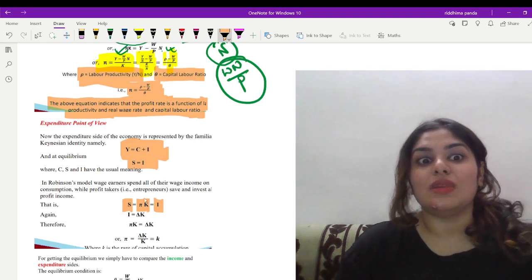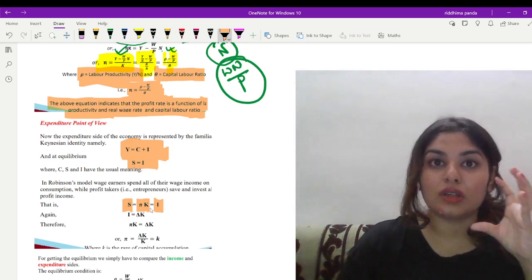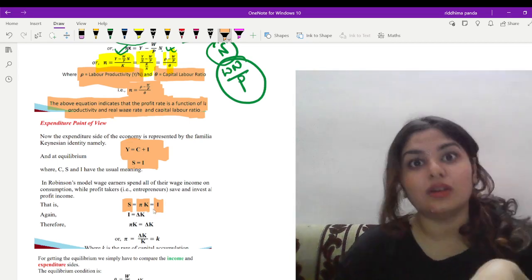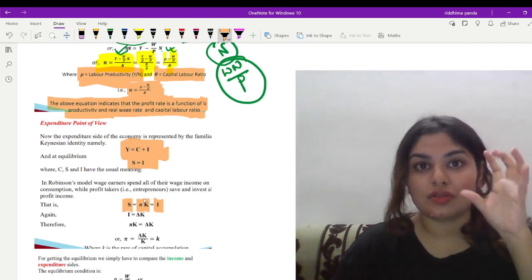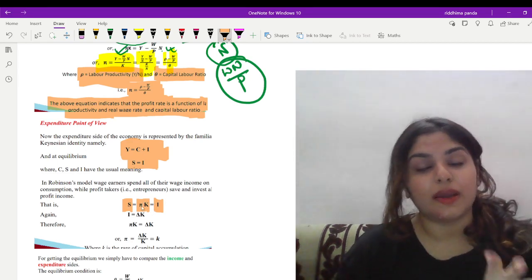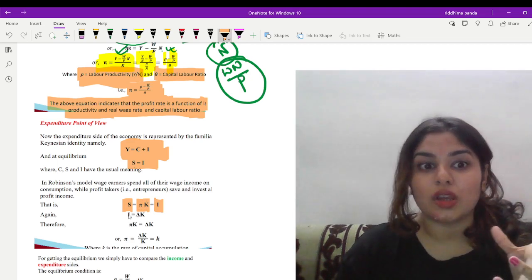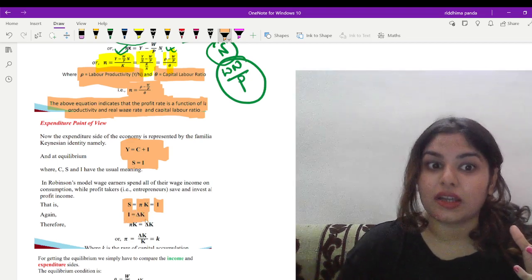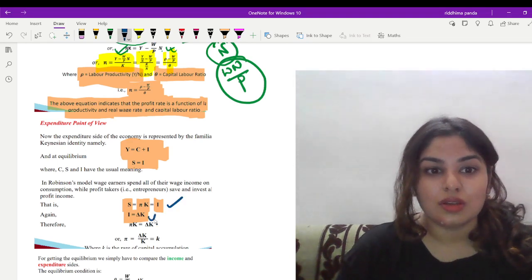Since savings means your total investment, and which is equal to the total profit on the capital that is invested. So S is equal to the total profit on the capital, that is pi into K, which is invested, so that is I. And we also know investment is change in capital, so I is equal to delta K. So from these two equations, what can I write?